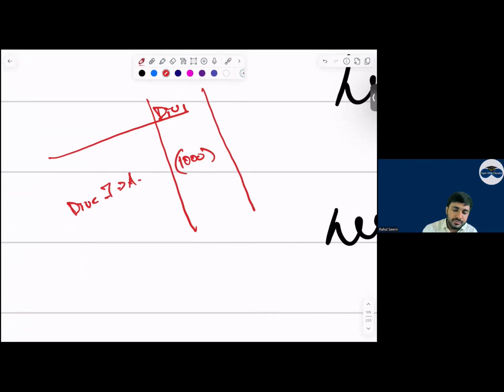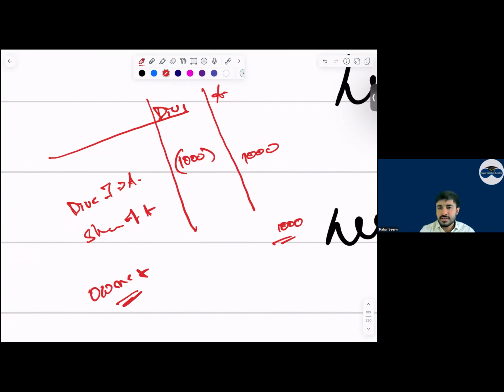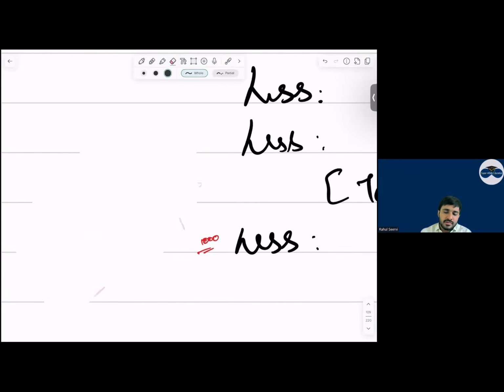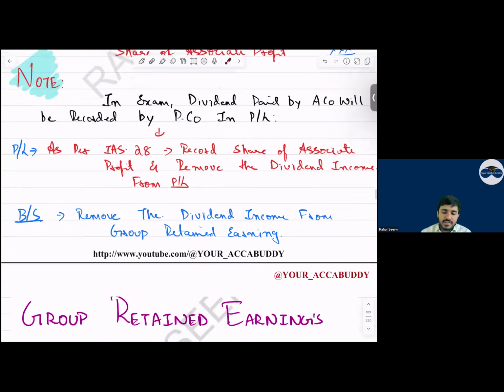And what will you do? Associate accounting, share of associate 1,000. And this 1,000 you'll allocate to whom only? Only to owners, bete. Not to NCI. Clear? Frequently repeated adjustment in the exam. Yes, sir. This is clear. Then chalo then, let us move forward. Yes, sir. So with this, your associate part is done, everyone.